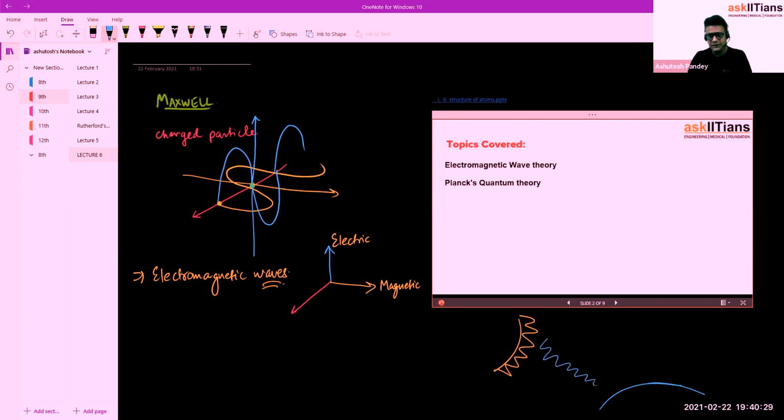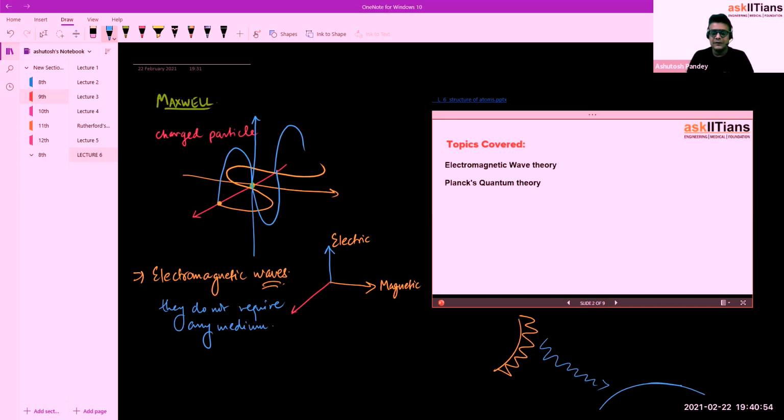Nothing is present in the path, and light reaches the earth, so it means that they do not require any medium.